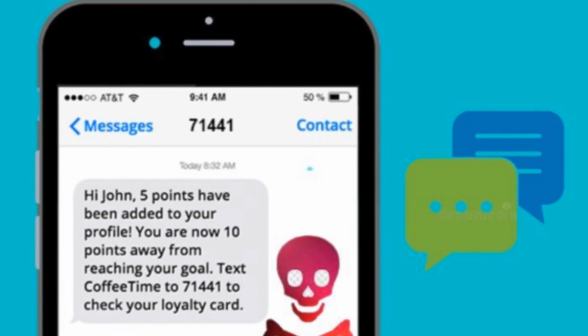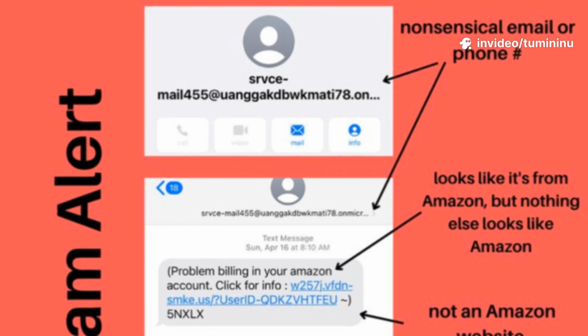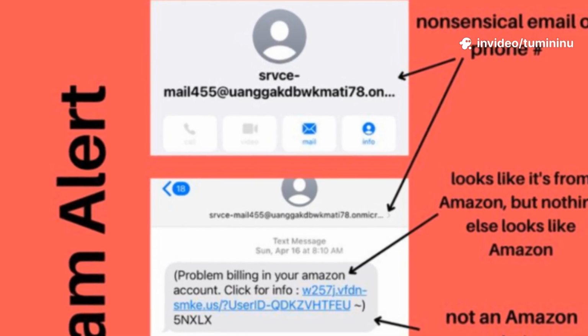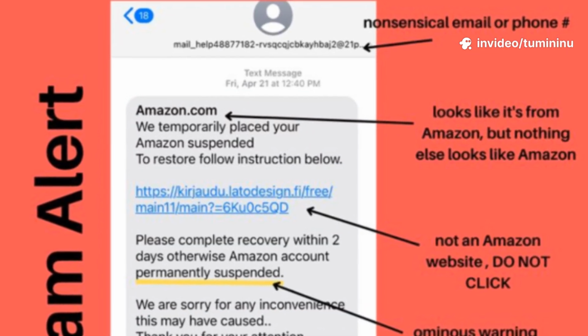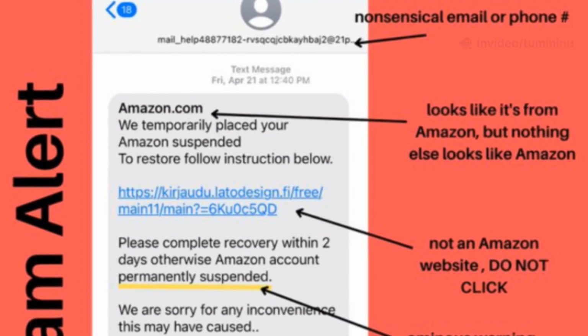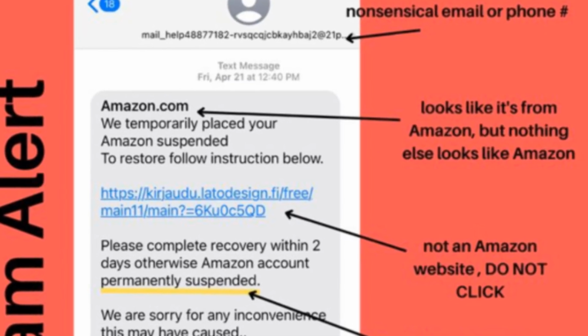How to identify SMS phishing? Suspicious sender. Check the sender's phone number for unusual or unknown numbers. Urgent or threatening tone. Be cautious of messages that create a sense of urgency or threaten consequences.